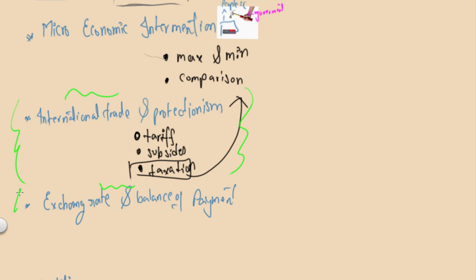International trade and protectionism, and exchange rate and balance of payment. These 2 topics I recommend you avoid if you have any other choice out of the 3 questions, because these 2 topics tend to be difficult to understand at first. When you get to A2 level, you will understand them clearly, but at AS level, they are not that easy to understand. Also, they are not that easy to explain, especially balance of payment and exchange rate. These 2 topics are generally hard to explain theoretically in an essay format.